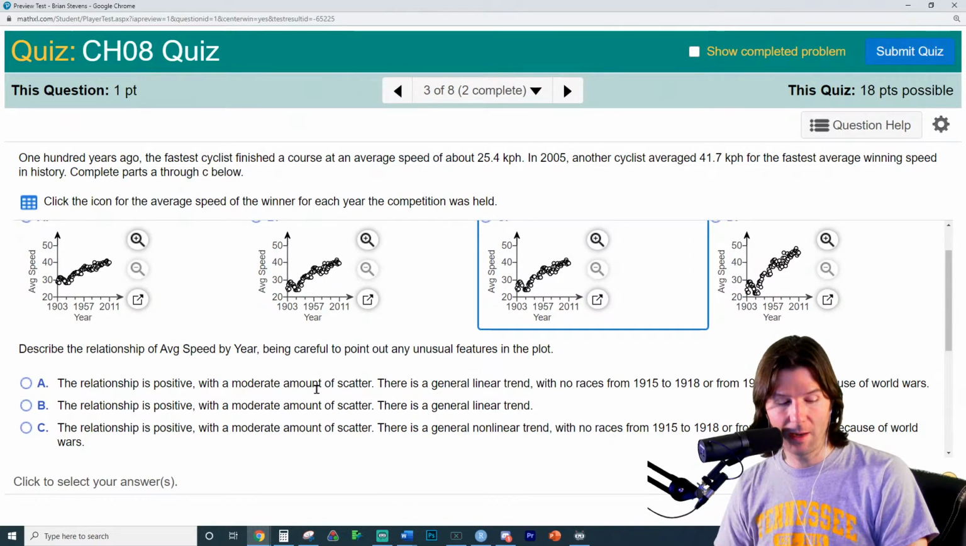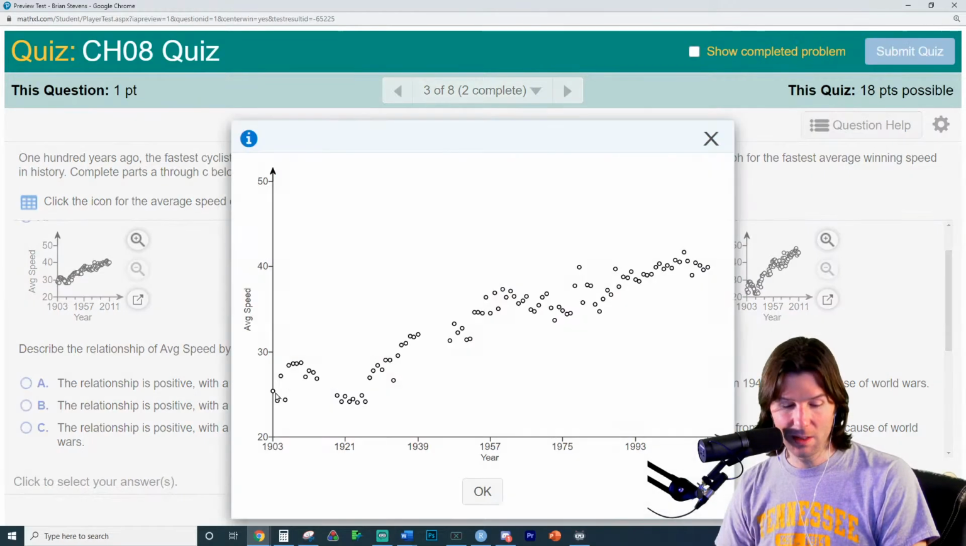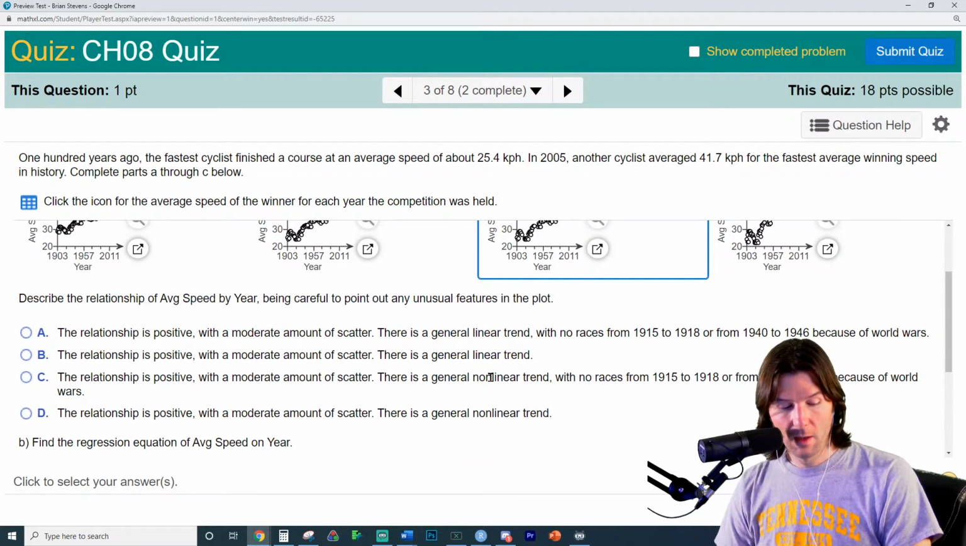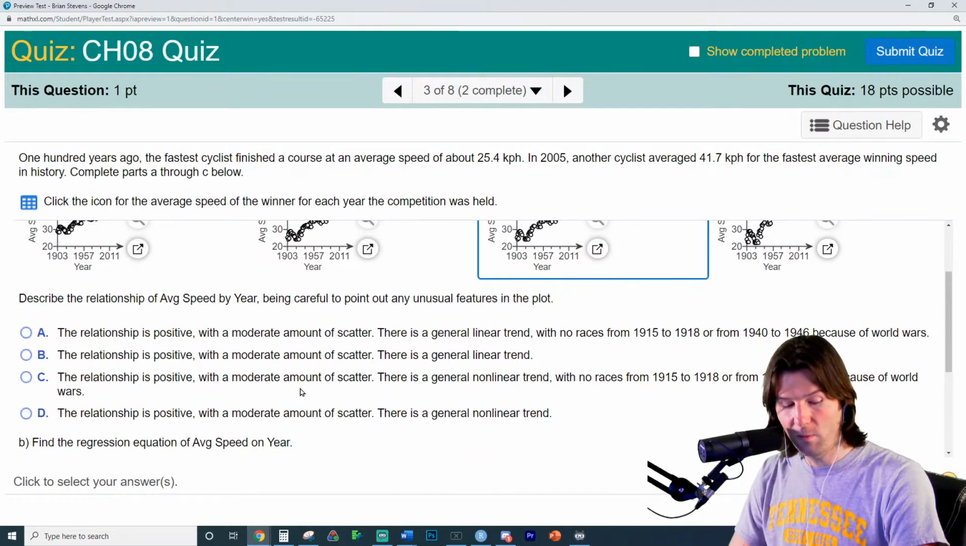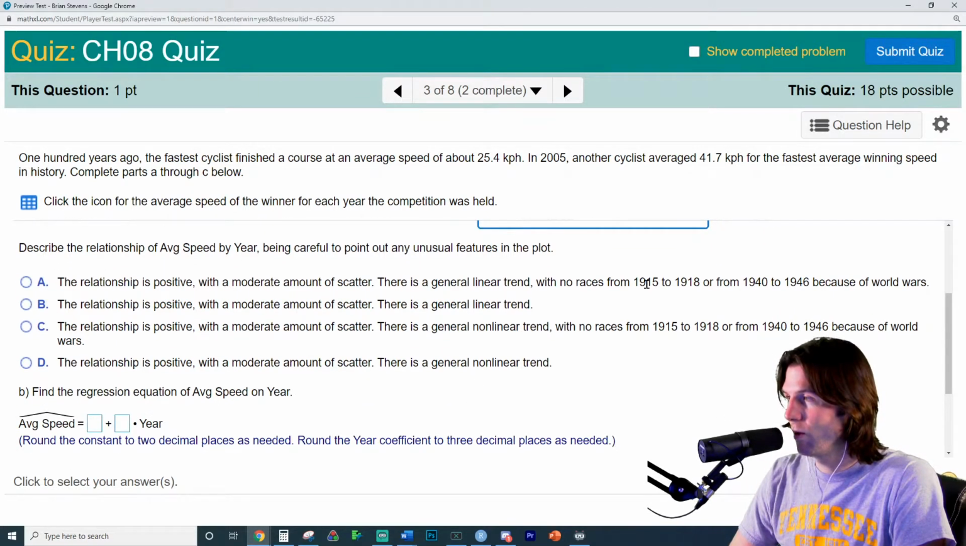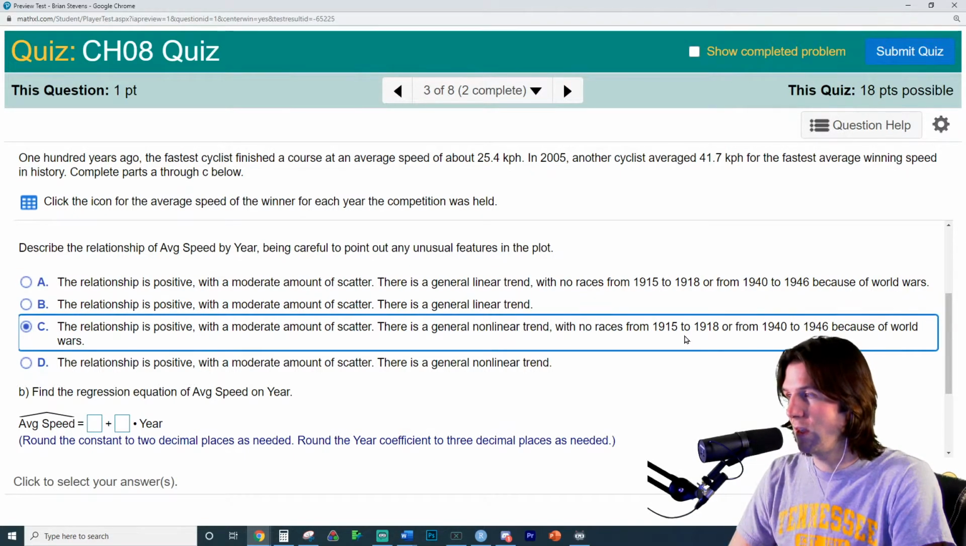Describe the relationship of average speed by year. Be careful to point out any unusual features. There is some nonlinearity to this. If you notice, it kind of weaves in and out. So I want to see if anything mentions the nonlinearity. Okay, the relationship is positive. They're all positive, with a moderate amount of scatter. There's a general linear trend with no races from the blah, blah, blah. So it's either right now A or C.